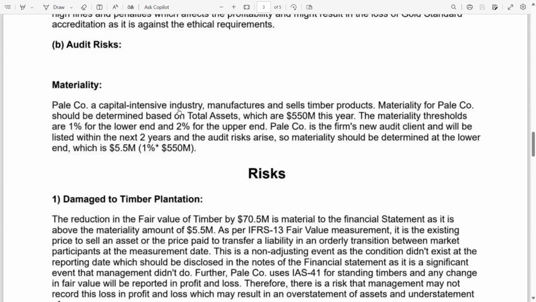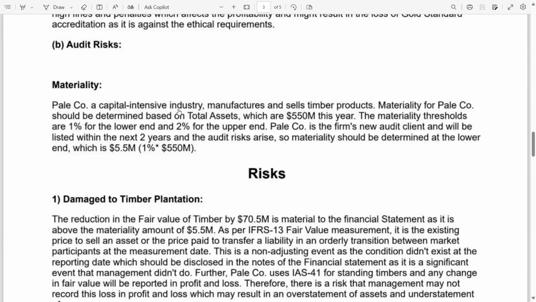Also, I don't know how many students know this fact, but this is a March June 21 question. Before 2022, the engagement partner did not mention which figure you should use for materiality.